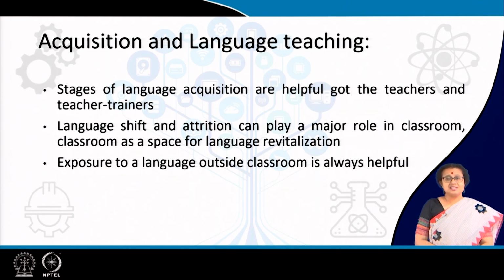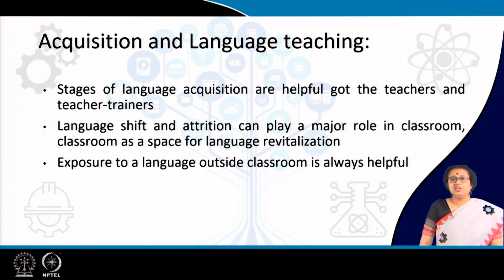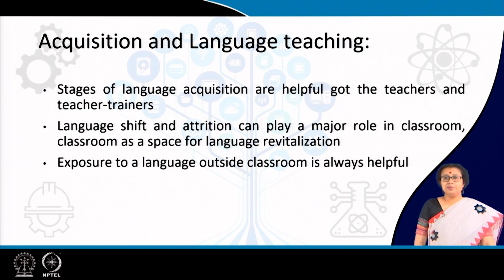So, if the child is accessing a language or learning a language formally which is not at all spoken outside the classroom, I mean in the community, in the environment of the child, then learning will be difficult for the child. So, if you consider this factor, whether a language is spoken in the domain outside the school, you can consider the nature of input, because we consider the nature of input whenever we are talking about language learning. I hope you remembered the idea of language acquisition device in this regard.